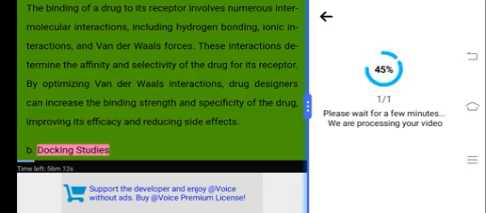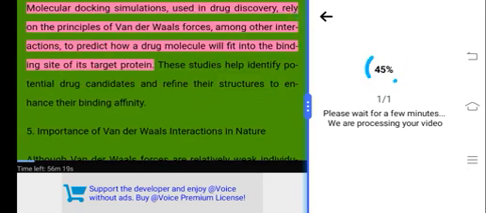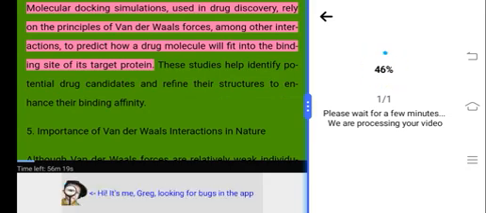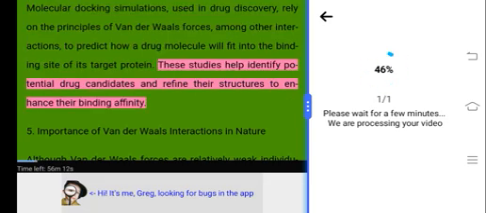B. Docking studies. Molecular docking simulations, used in drug discovery, rely on the principles of van der Waals forces, among other interactions, to predict how a drug molecule will fit into the binding site of its target protein. These studies help identify potential drug candidates and refine their structures to enhance their binding affinity.